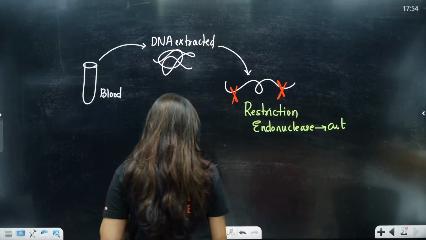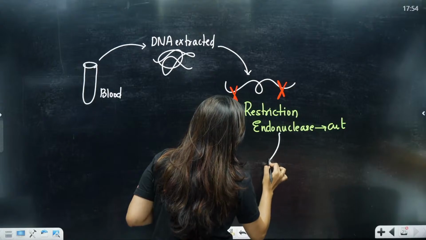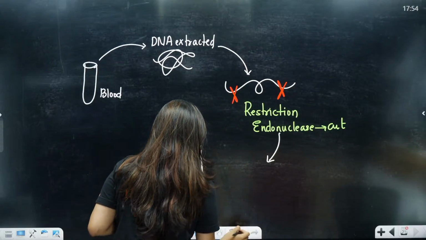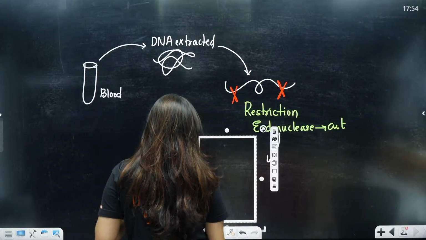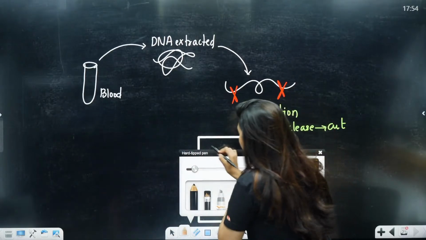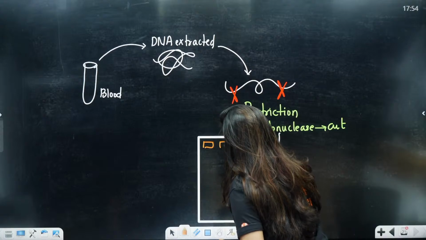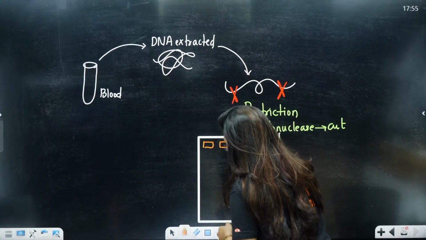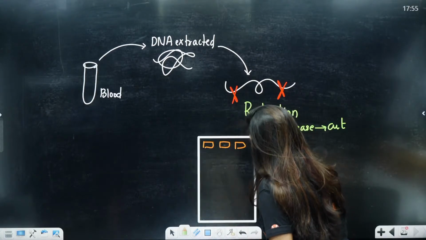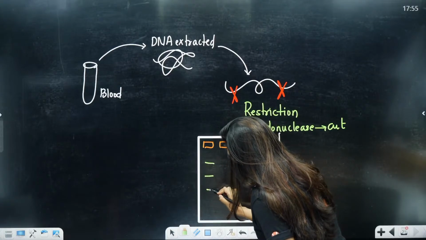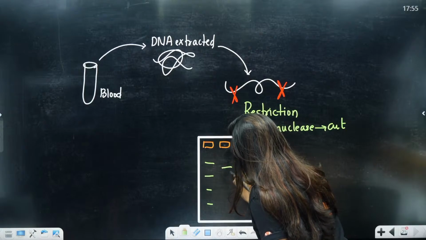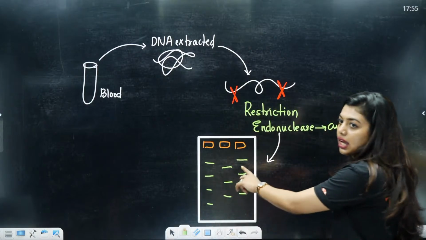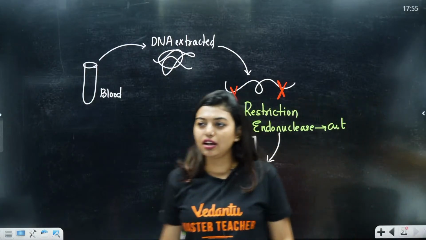Okay, after that what are we going to do? After that we are going to run a gel electrophoresis, right? In the gel electrophoresis you are going to have different wells, where we will put the sample. After putting the sample we are going to get some bands, some fragments. Like this we will get fragments at different levels.